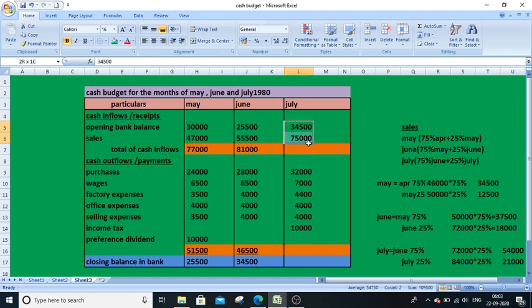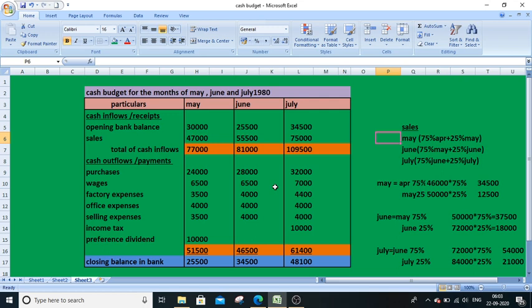Let us total this, total, and the payments or cash outflows total. Take the difference between these two, and the balance left with us is 48,100. In this way we have to prepare cash budget. And this is a simple cash budget. There is no credit balance.